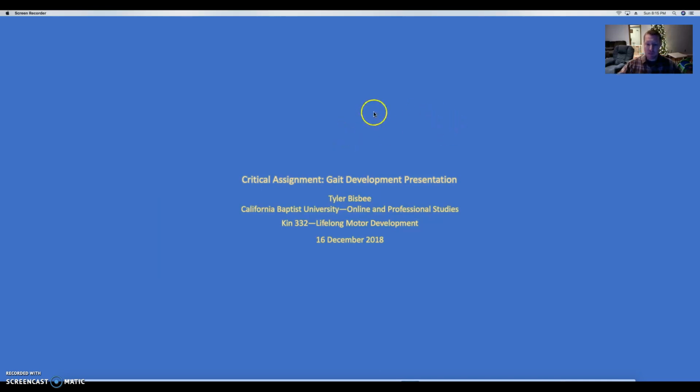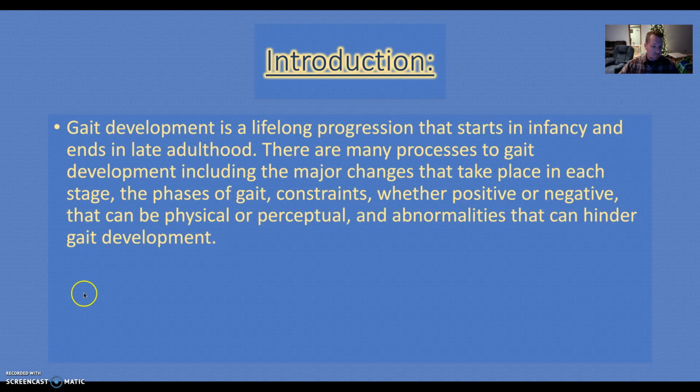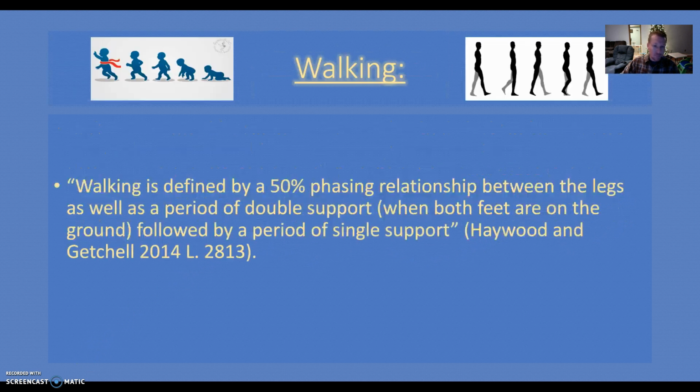This is Kinesiology 332, Lifelong Motor Development, and today we'll be talking about gait development through a PowerPoint. As we move through this PowerPoint, we're going to be looking at gait development as a lifelong progression that starts in infancy and ends in late adulthood. There are many processes to gait development, including the major changes that take place in each stage, the phases of gait, constraints, whether positive or negative, that can be physical or perceptual, and abnormalities that can hinder gait development.